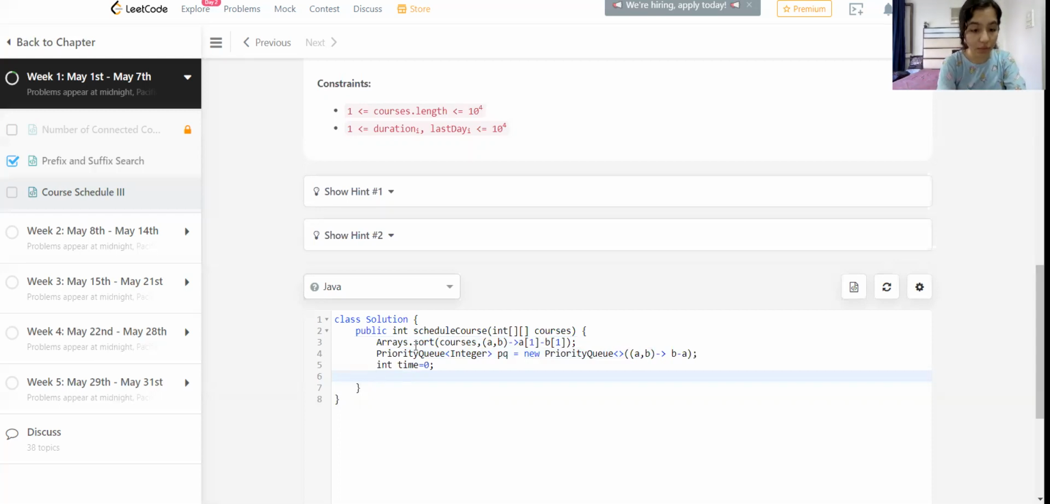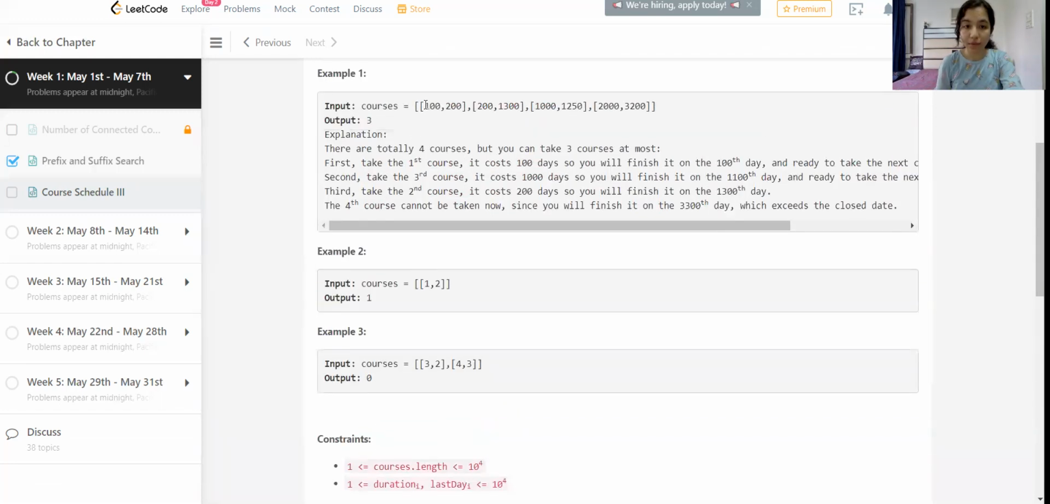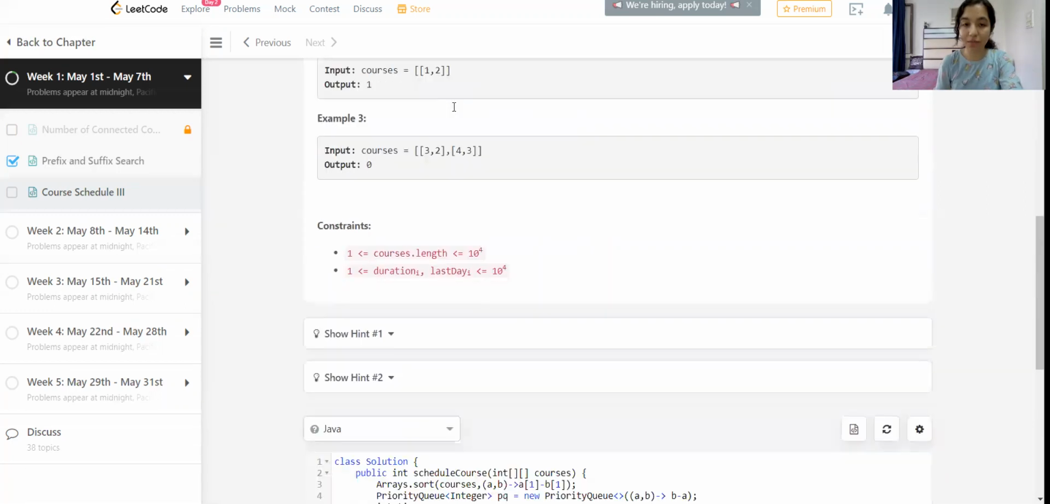Let's try to code it first. For int[] c in courses. This means we are taking one array of the courses array into c, which is 100 and 200 in the first iteration.